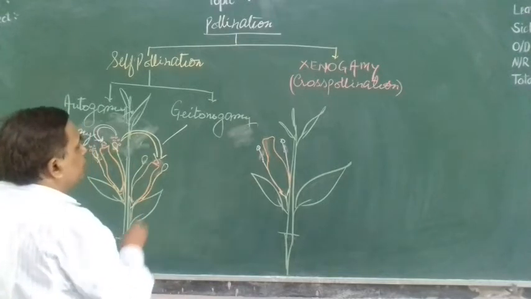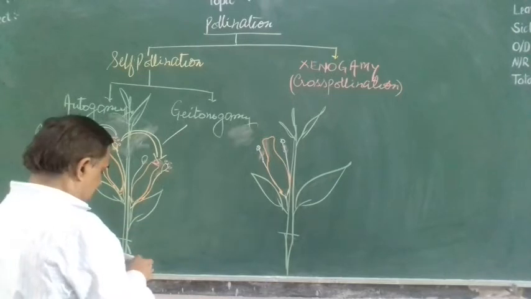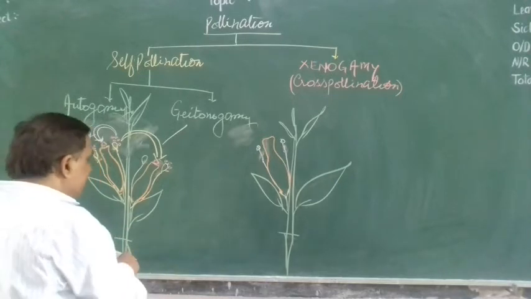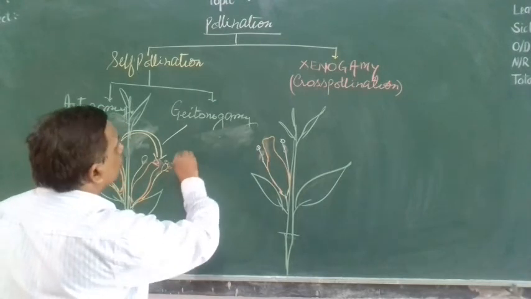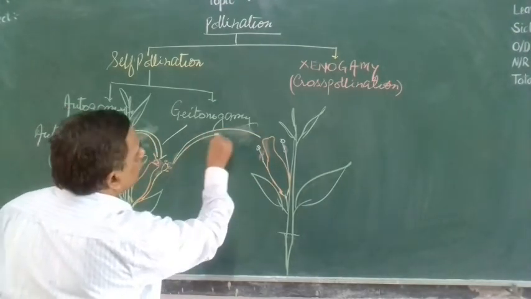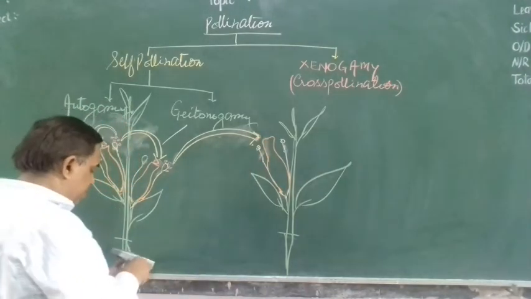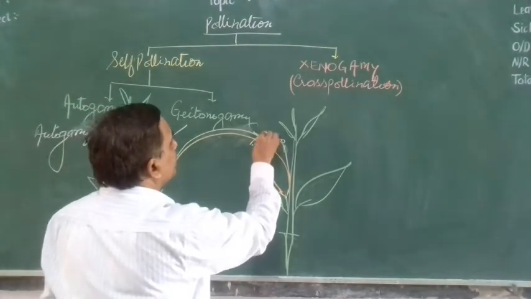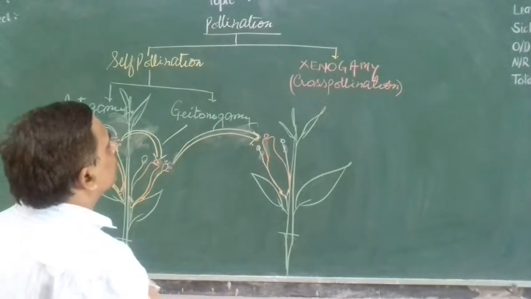It is also producing pollen grain, and this pollen grain transfers from here to another plant, a flower of another plant of the same species. Now this pollen grain reaches here. What do we say to this?